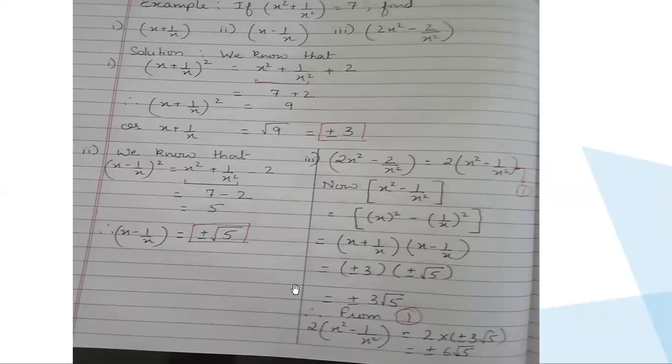Excuse me, ma'am. I have a doubt. Ma'am, root 5 has a value, right? So why don't we evaluate it? I have found the value, no? This is the numerical value.